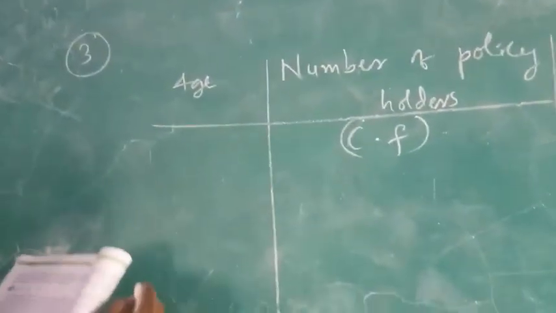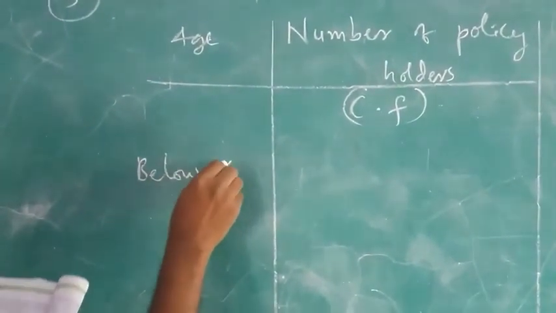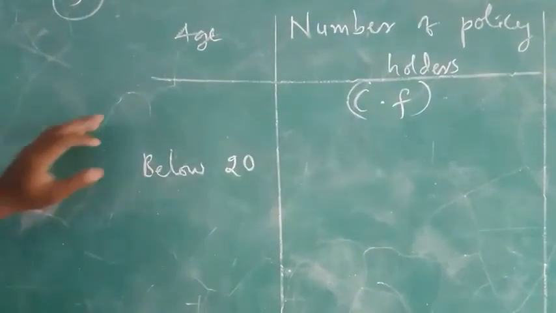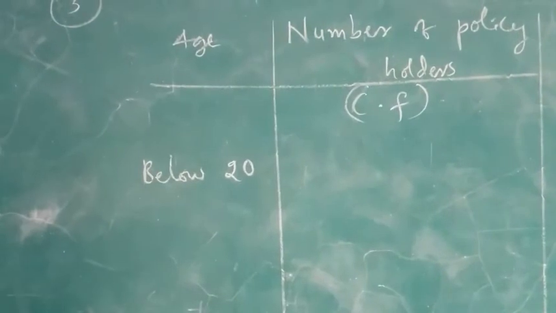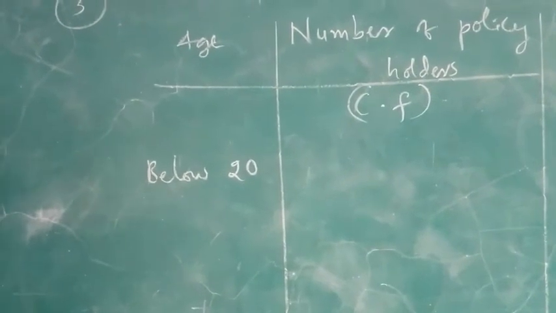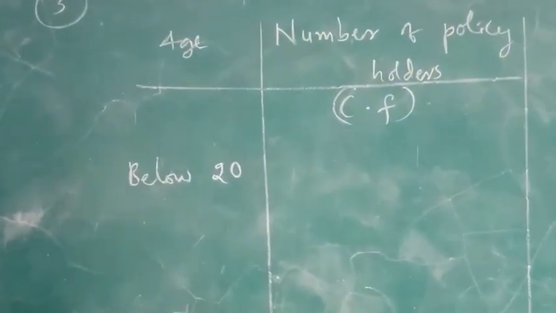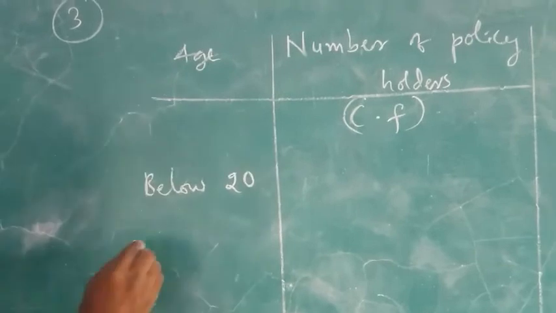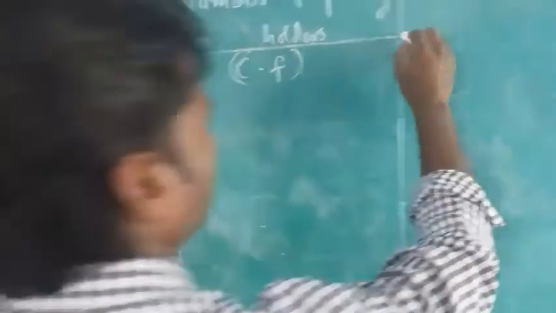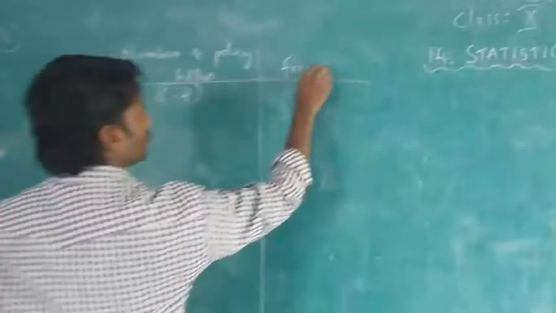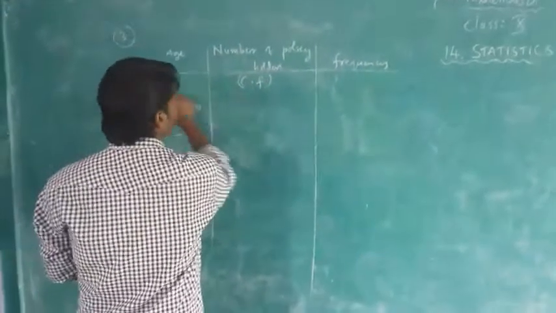First, what is given here? Below 20. So we will make one more table, adjusting here only. First we take 0 to 20; 0 to 20 means below 20, as you write here. Now the next range: below 25 is given, so I will write here 20 to 25. I will write frequencies here. I am making class intervals here. This is cumulative frequency only.